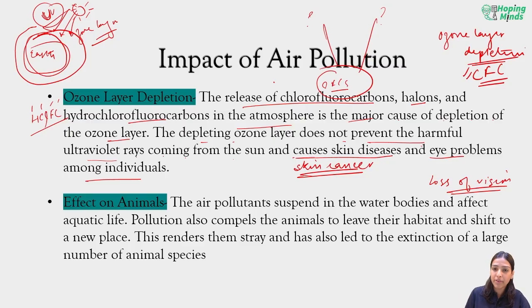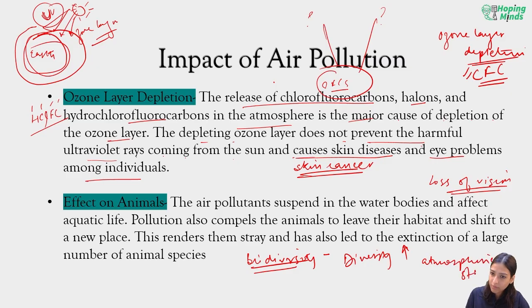We studied biodiversity, and how where the diversity is more, the atmospheric stress is less.